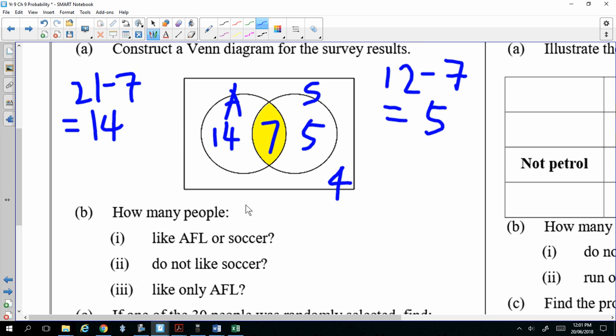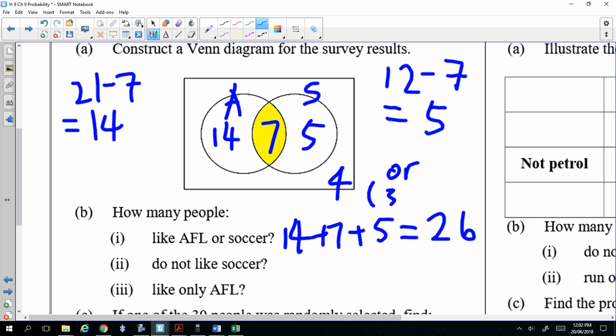Let's answer some questions. How many people like AFL or soccer? In that case, you have to add 14 and 7 and 5 together. That's a total of 26. Or you can just go 30 minus 4, which gives you 26. How many people do not like soccer?